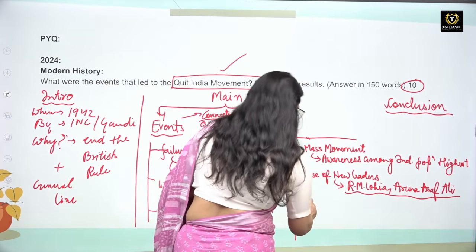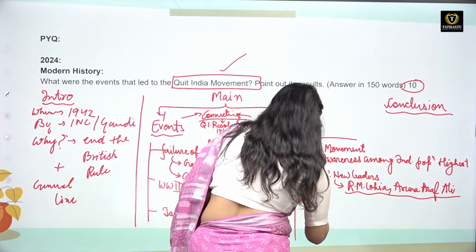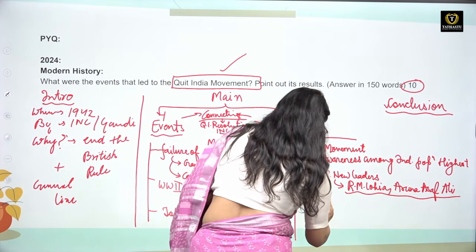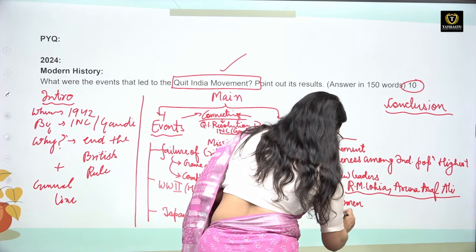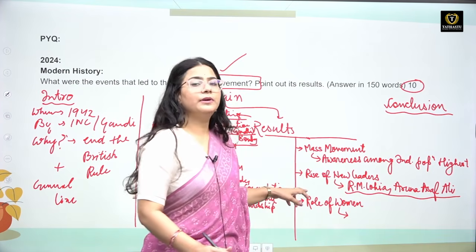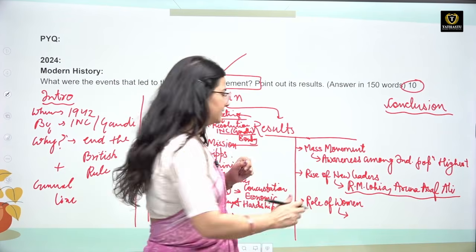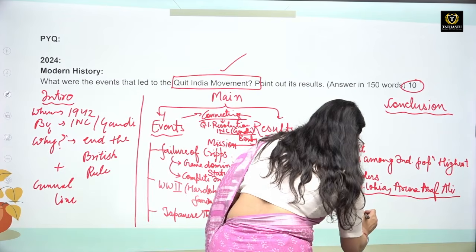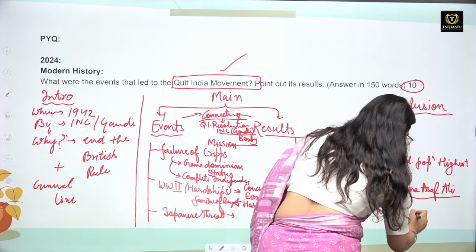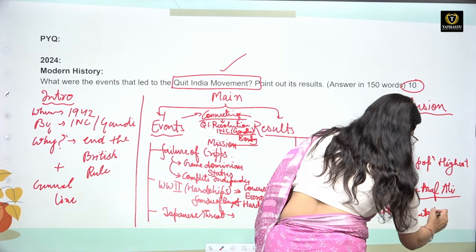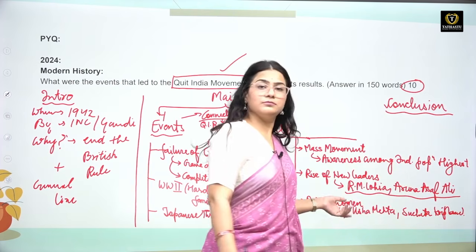Other than that, we can mention the role of women, the rise of women, or we can say the role of women. अच्छा, women का रोल बहुत ज़्यादा है Quit India movement में, because we know about the leaders such as Usha Mehta, Sucheta Kripalani. You can just mention the names, Usha Mehta and Sucheta Kripalani, who helped a lot in propagating the movement.